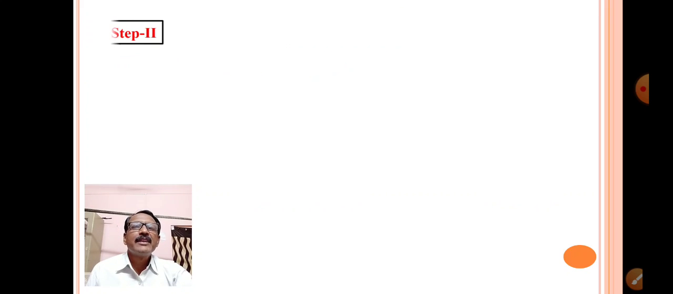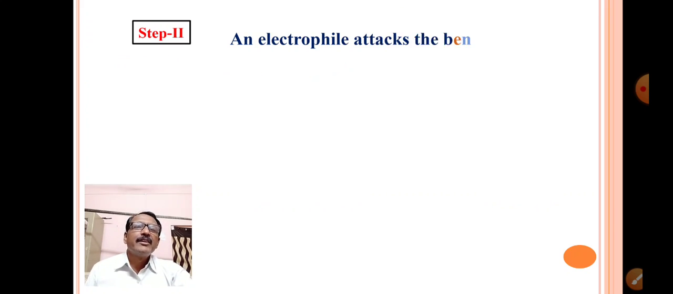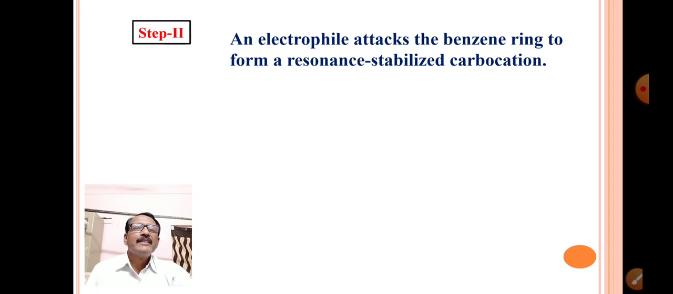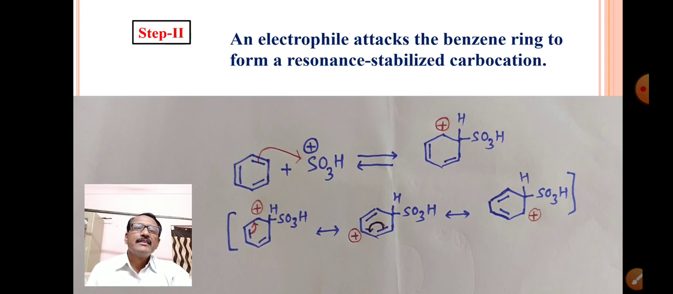Now second step same, that is an electrophile attacks the benzene ring to form a resonance stabilized carbocation. This is the second step which is similar to the previous one.